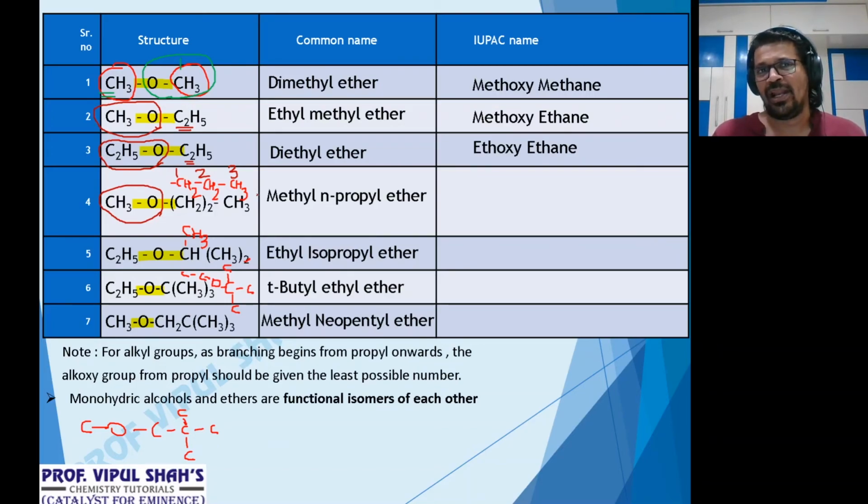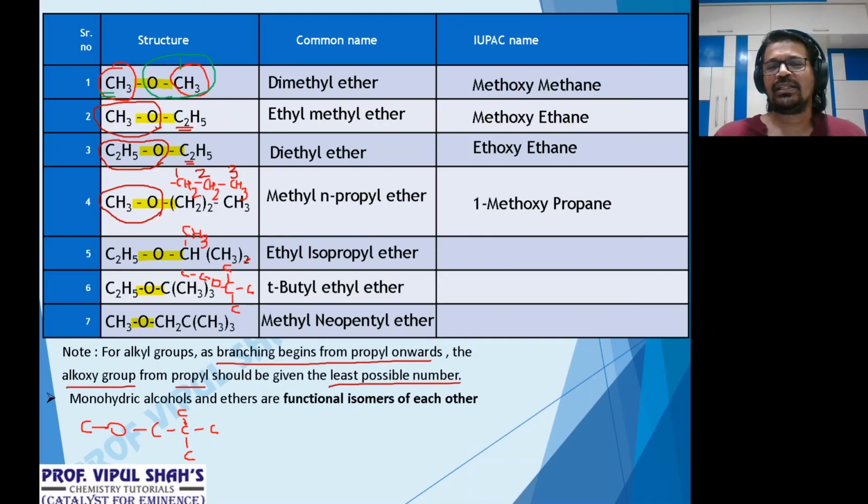So if out of the 2 alkyl groups, one of the alkyl or the parent alkane has 3 carbon atoms or more, that's from propyl. From propyl, branching begins. So if it's in a straight chain, you need to number the continuous chain so that the alkoxy group gets the least possible number. So that's 1-methoxypropane. That's the IUPAC name. Clear, everybody? Understood? So from propyl branching starts, okay? See, I've given it down also. From the alkyl group, look at that. Branching begins from propyl onwards. The alkoxy group, meaning the alkyl with less number of carbons along with oxygen, from propyl should be given the least possible number. That's what we started.